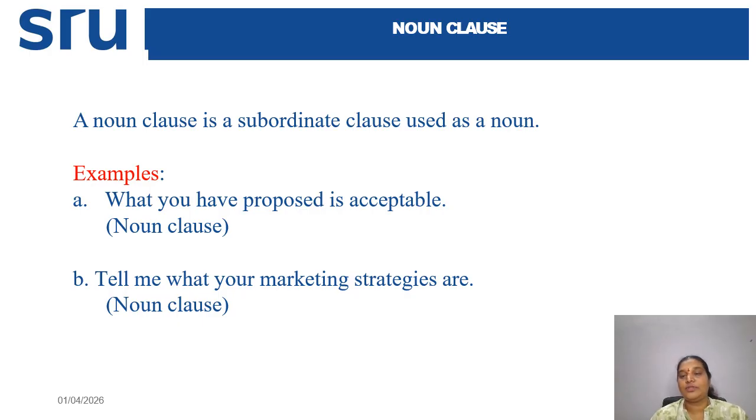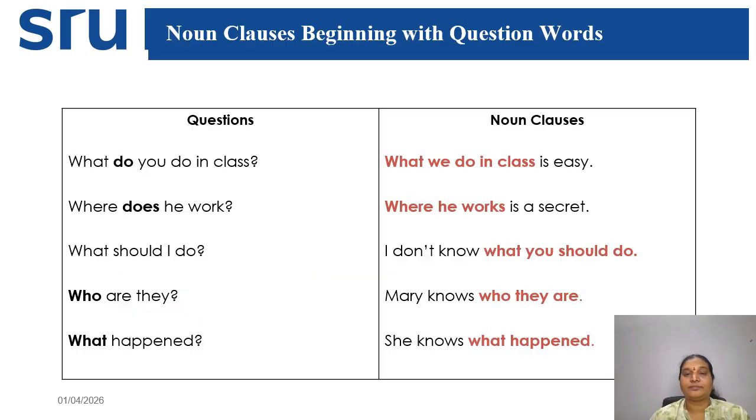And tell me what your marketing strategies are. Here, tell me gives complete sense, and what your marketing strategies are is a noun clause. In these sentences noun clauses act as nouns, and a noun clause sometimes comes as a subject and sometimes acts as an object, a direct object also. So this is the role of a noun clause.